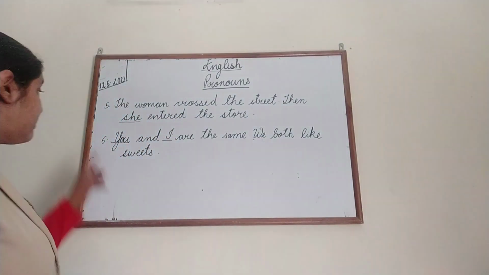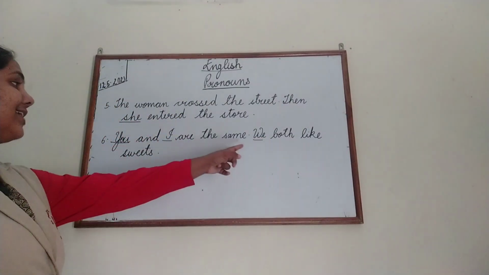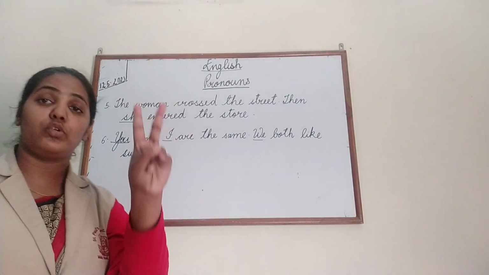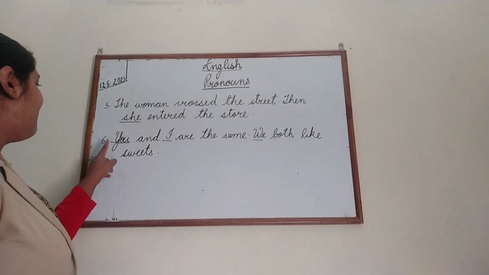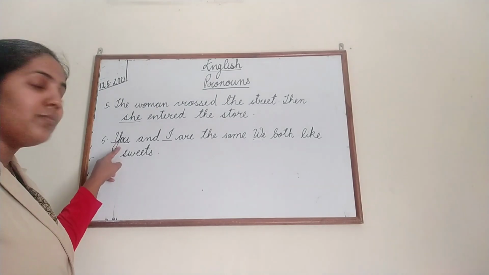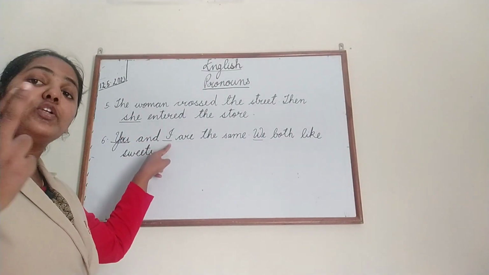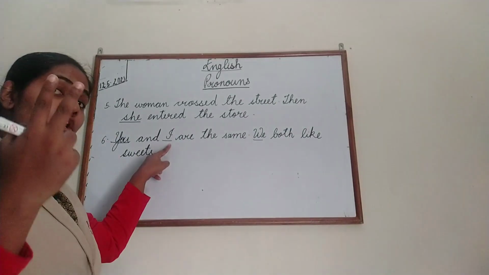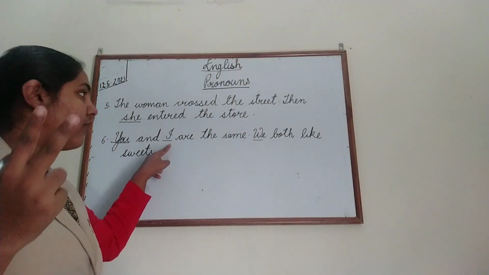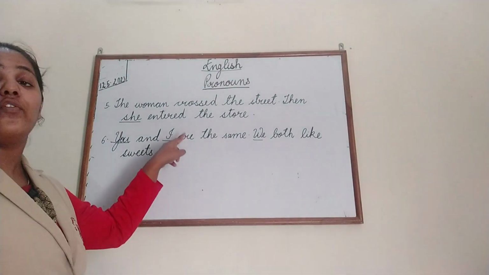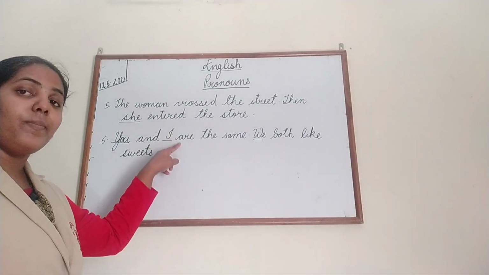Children, in the first sentence, we are talking about 2 persons. Number 1 is "you", the person to whom this person is speaking, and the person who is speaking. So there are 2 persons involved in this sentence, and therefore we have used the verb "are".